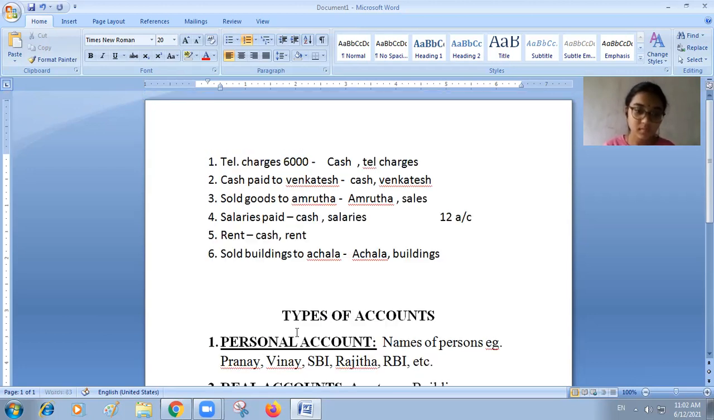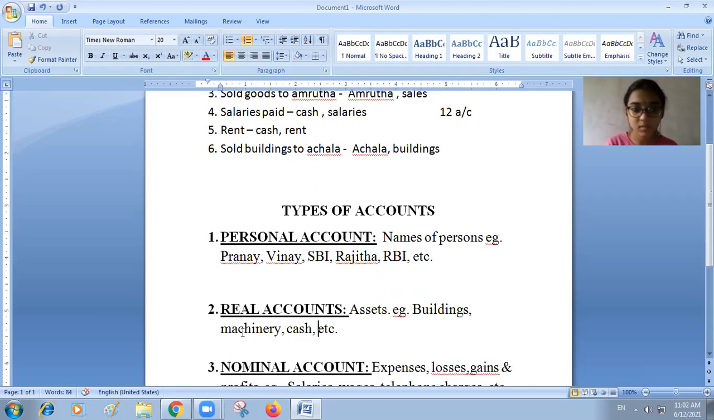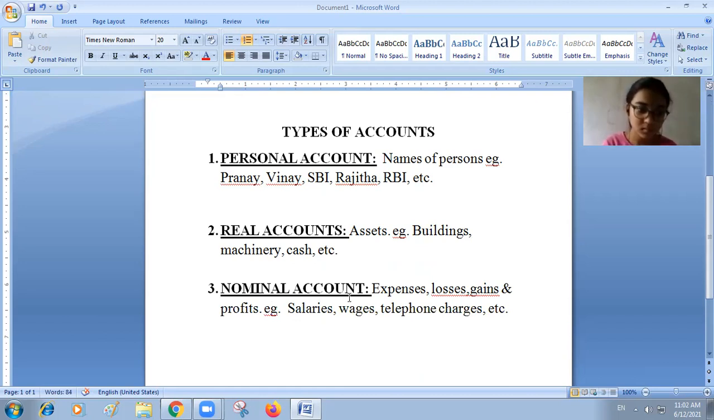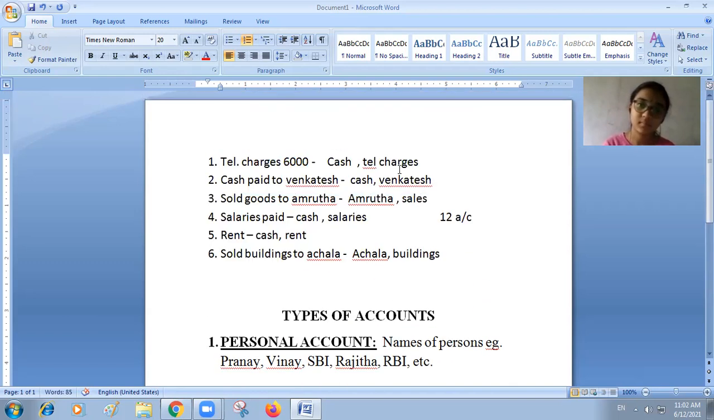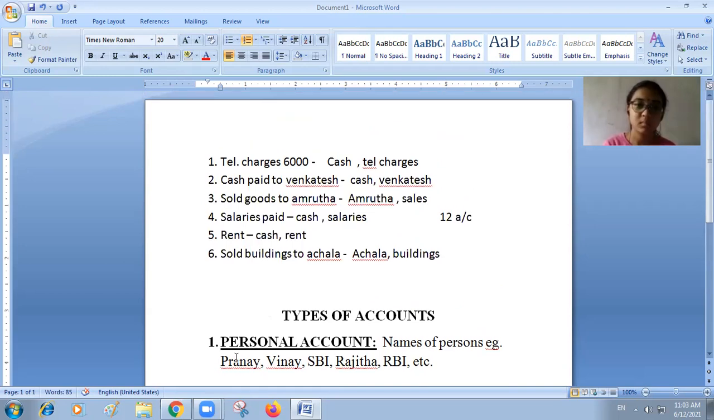Then the second one, telephone charges I mentioned. What is it? Is it a personal account? Is it the name of a person? No, sir. Is it a real account? Is it an asset to you? No, sir. It is a nominal account, which means it belongs to either expenses or losses or gains or profits. It is an expenditure to you, no? Yes, sir. Telephone charges is a nominal account, whereas cash is a real account.